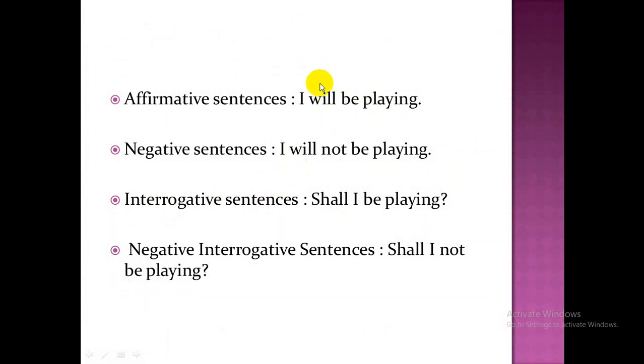Though I have used will and shall both here to make you understand, try to use shall with I and we, as I am telling you from the very early time. Now see, shall I be playing? So see, the auxiliary is used before the subject. In the negative interrogative, shall I not be playing?